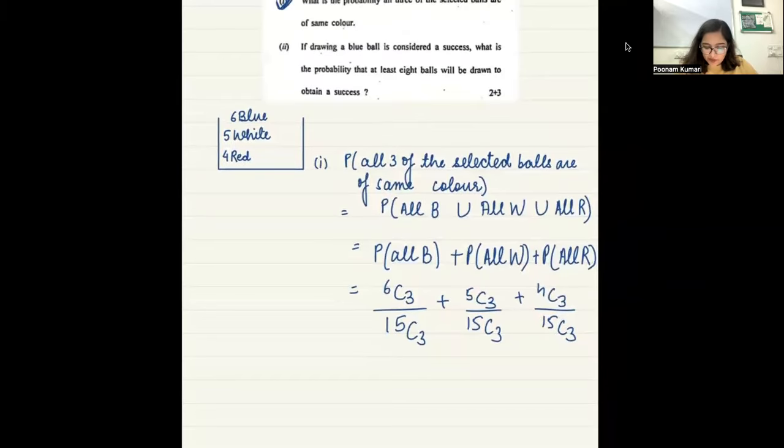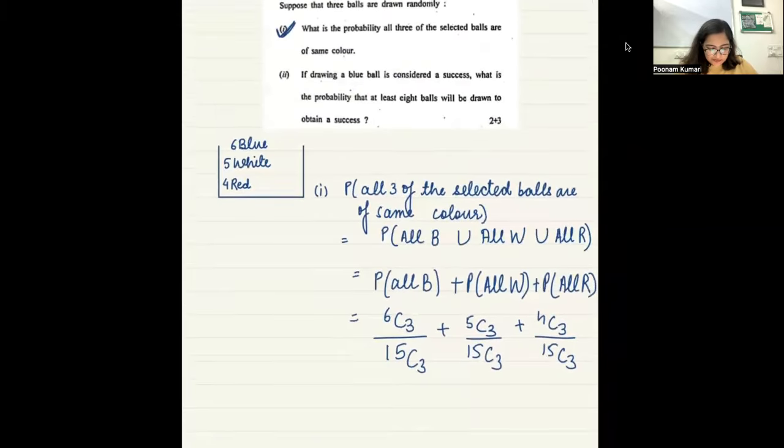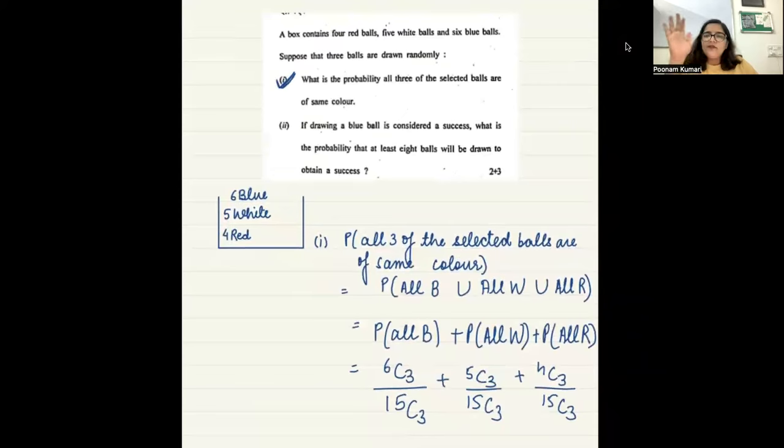This is a very interesting problem. Forget this 8 balls. Assume that my question is that you have to pick 3 balls to get a success. To get the first success, what would that mean? Was your first ball blue? Yes, ma'am. No. If the first ball was blue, you would get the first success by picking just one ball, right?